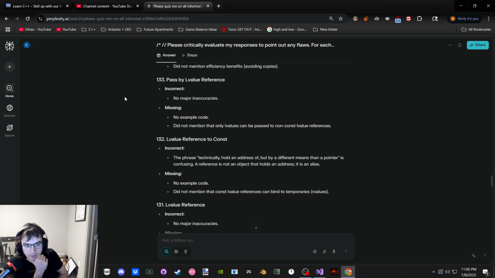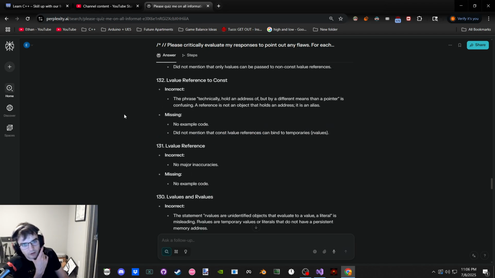Nothing. L values can only be passed to non-const. Well, yeah, because they're non-const L value references. Yeah, sure. L values versus const L values. Yeah. The phrase technically "holds an address" is confusing for a pointer. Yeah, I don't know how it works. It's not an object that holds an address. It's an alias to an address.